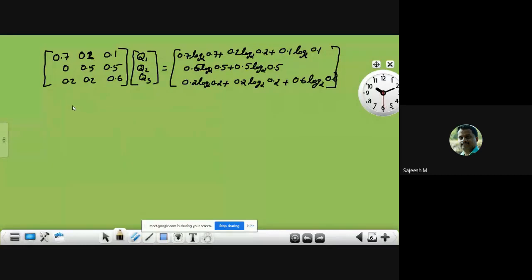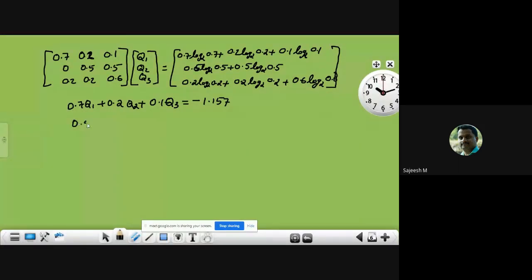Okay, therefore we can write the equation as 0.7 q1 plus 0.2 q2 plus 0.1 q3 is equal to, we get the value, minus 1.157. All of you please calculate the same, you can check it later.